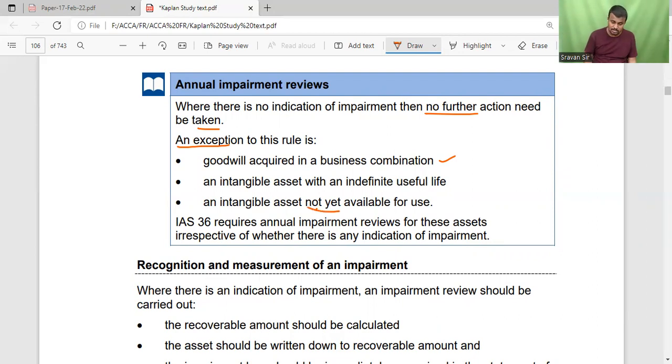These are the three cases which are exceptions for the annual impairment review. IAS 36 requires annual impairment review for these assets irrespective of whether there is an indication of impairment or not. So in these three cases, we have to consider the impairment at the end of every year.